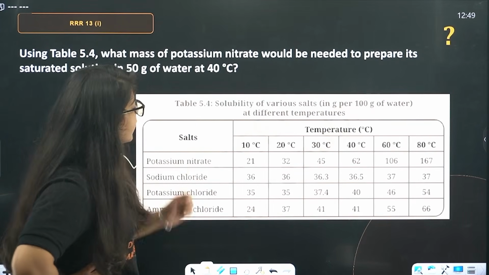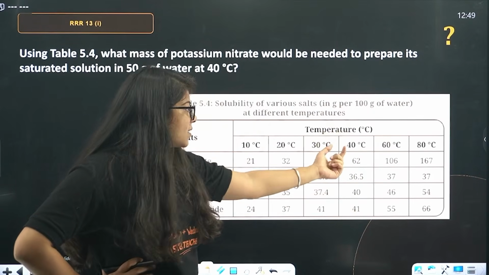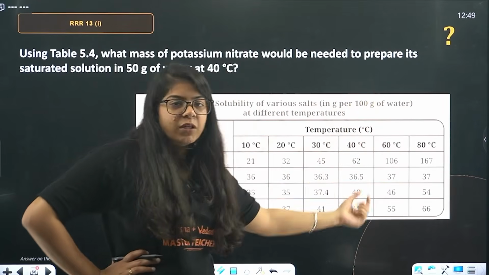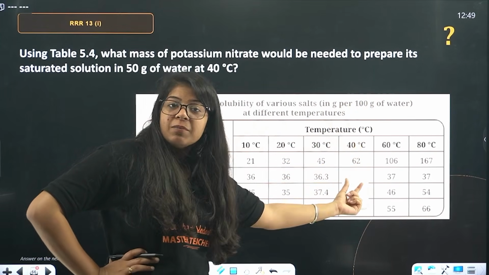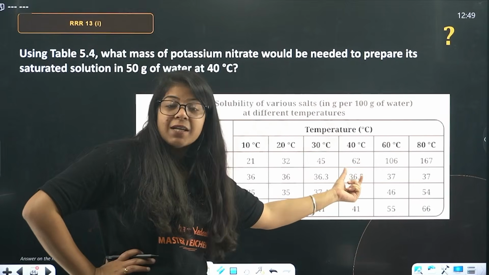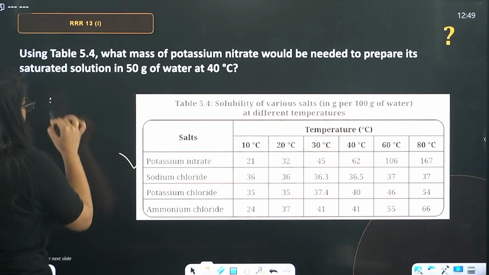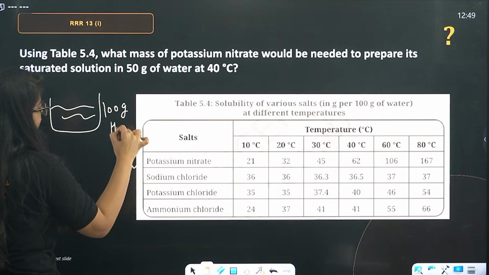So, beta, what is written? That potassium nitrate, see, this is the temperature that is given. That means grams per 100 gram of water. That means at 40 degrees Celsius, potassium nitrate in 100 gram of water is 62 gram. Understood? You have a beaker. You have 100 gram of water in this beaker.